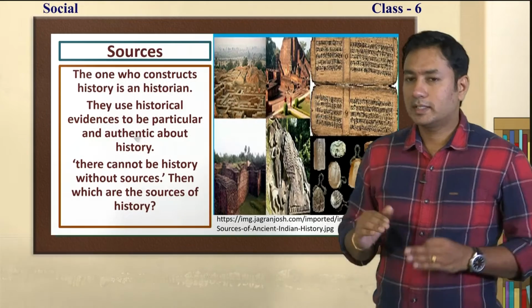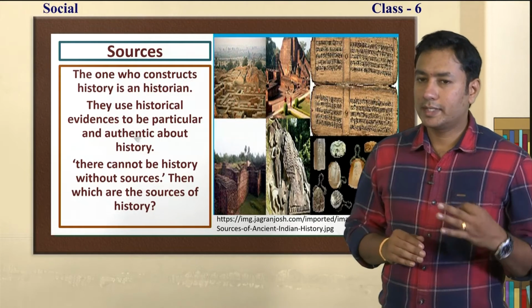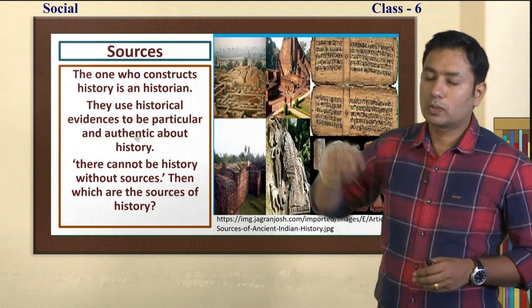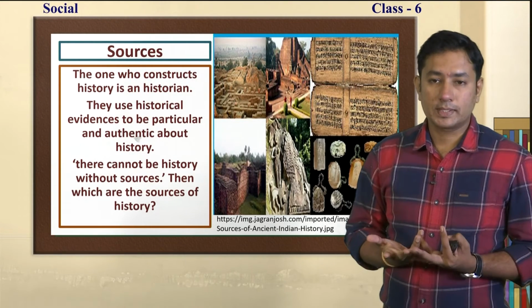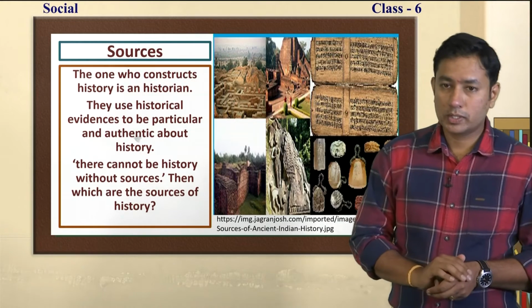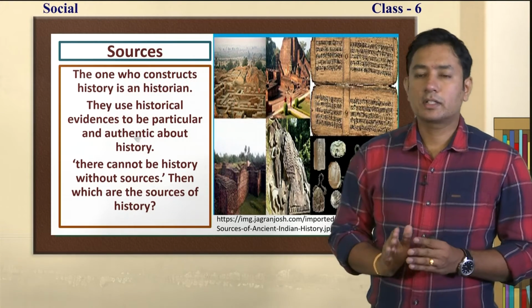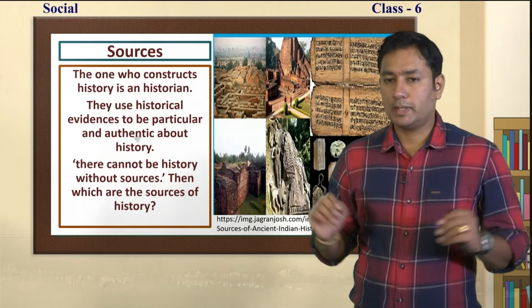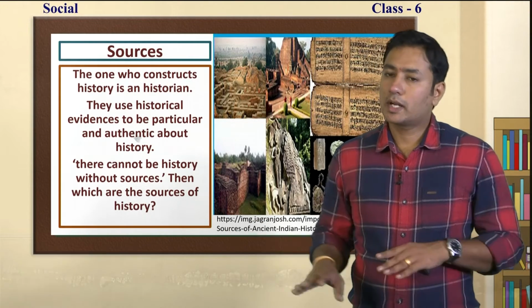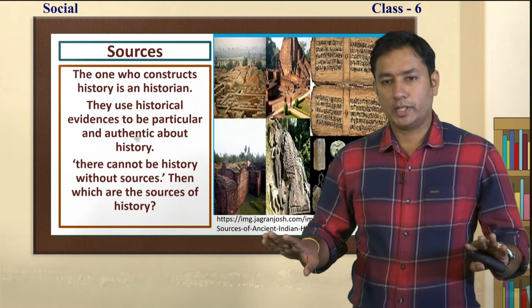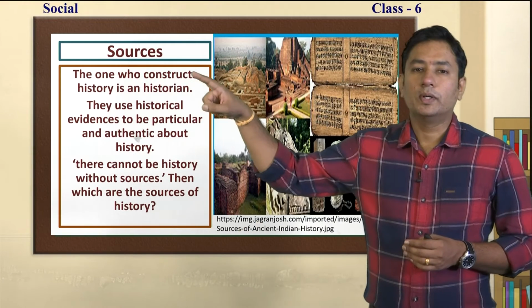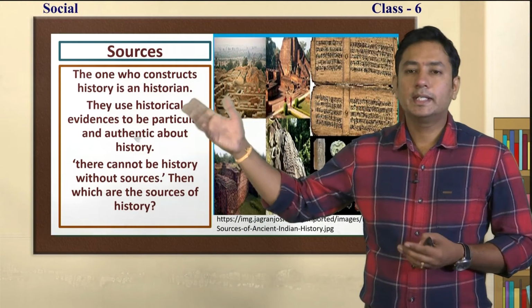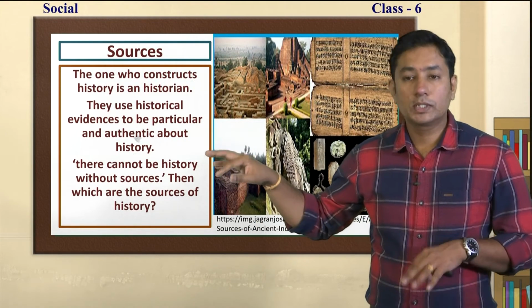Do you understand? In this chapter, the very important thing we are going to learn is sources. What are sources? Sources are very important in constructing history. Without sources, history cannot be possible. If there is no source, there are only stories. That is just a story, it is not history. The one who constructs history is known as a historian.